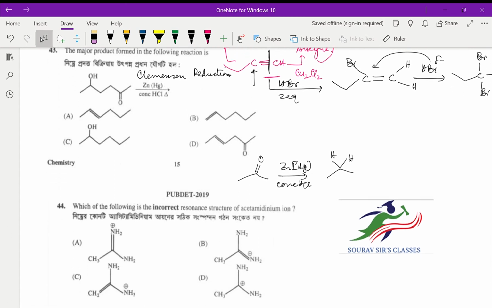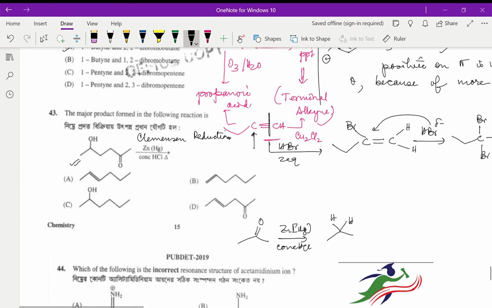Now another point is, if you have an OH group as it is given over here, what is going to happen? Okay, let me use a different ink. All right, over here suppose we have been given this compound and there is an OH.